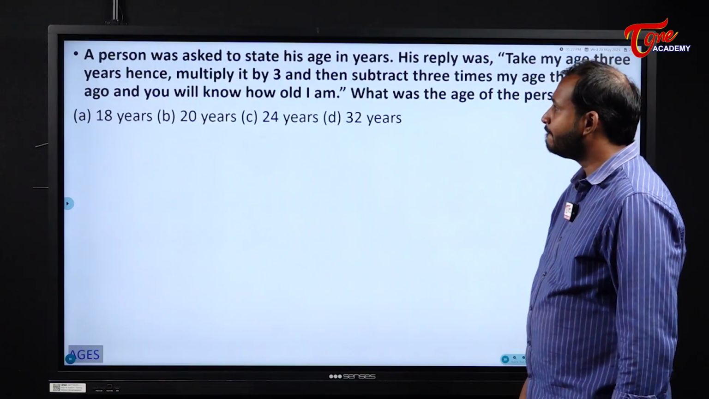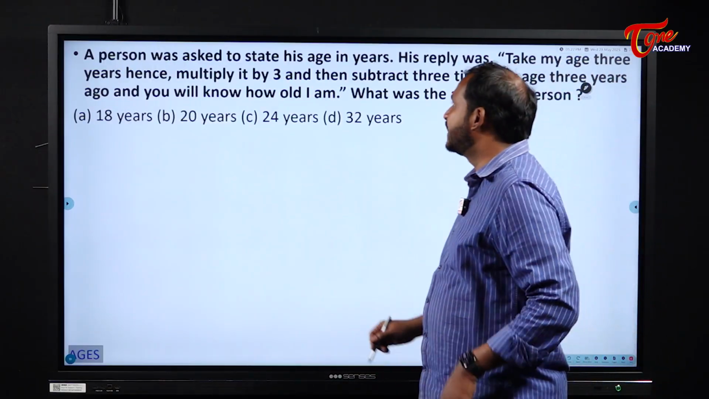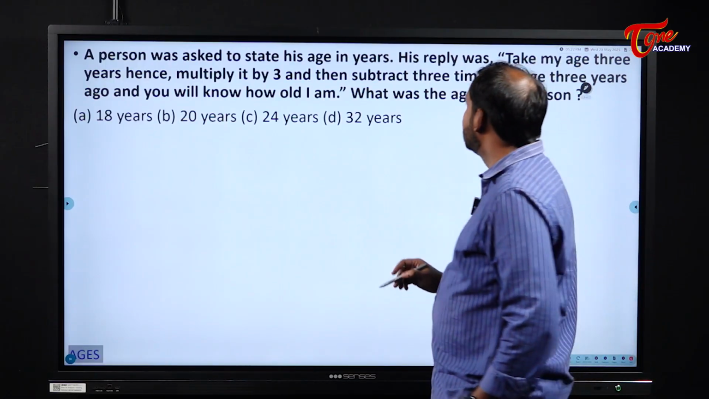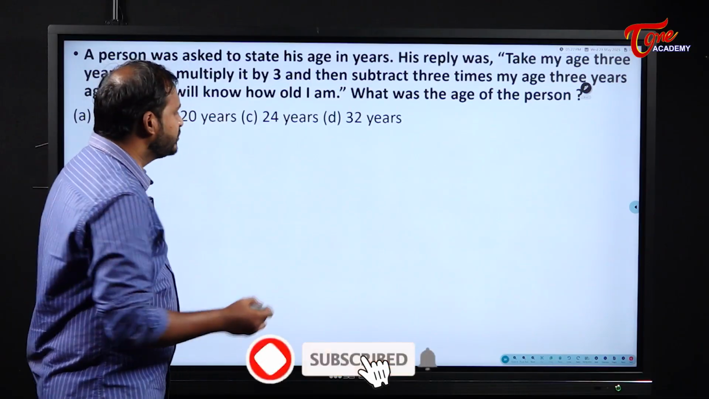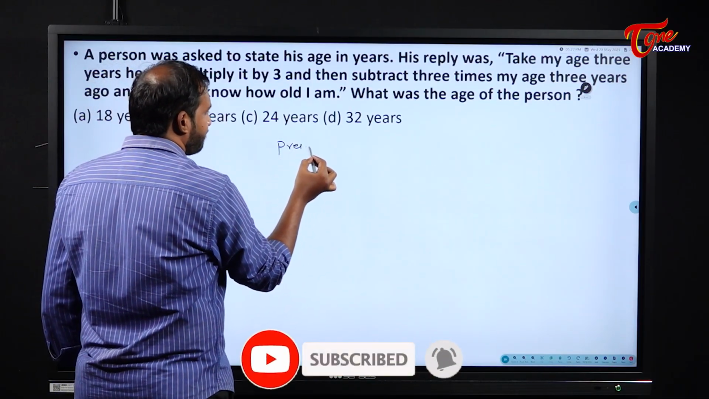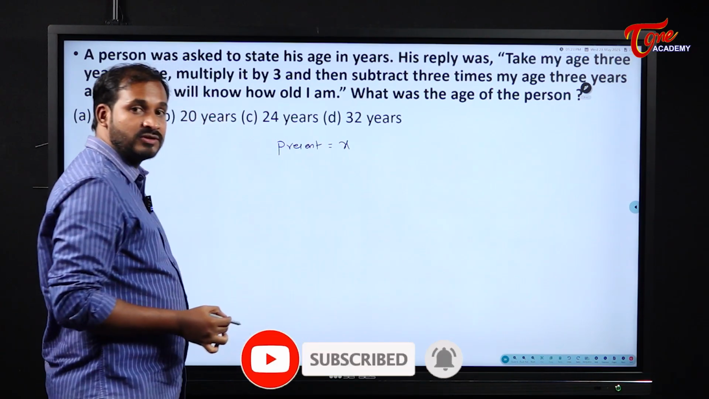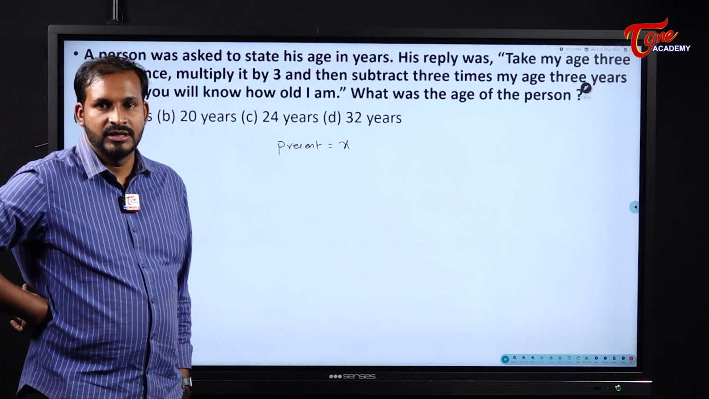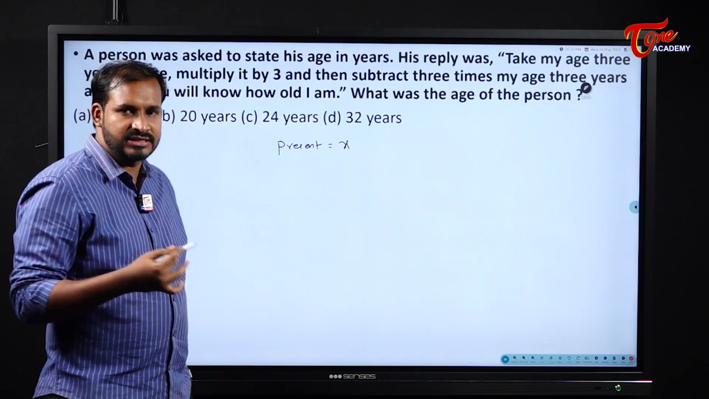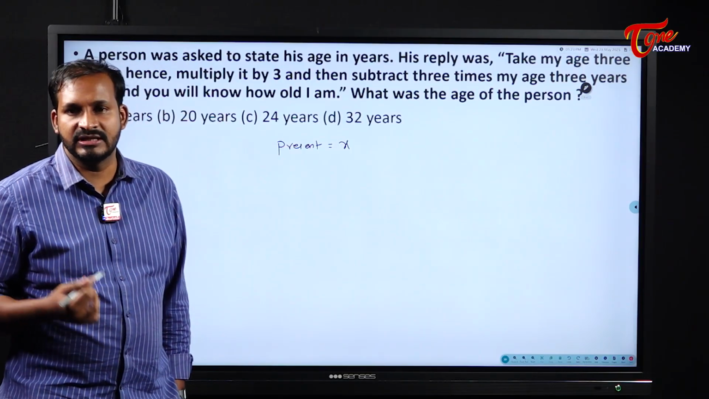Next one. A person was asked to state his age in years. Okay. His reply was, take my age 3 years hence. Assume his present age is some x. So this one, they may ask this question as a reasoning concept also, students. Okay, even though it looks like ages or something, but they may ask the same question under reasoning also.